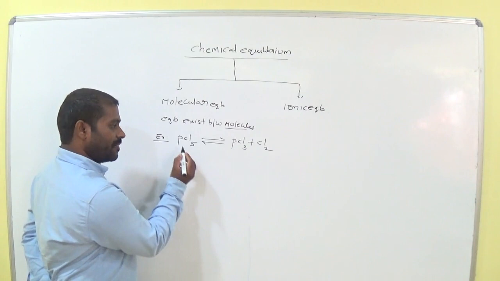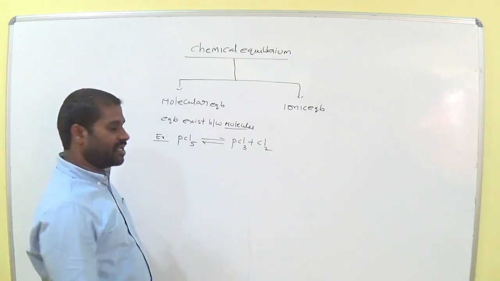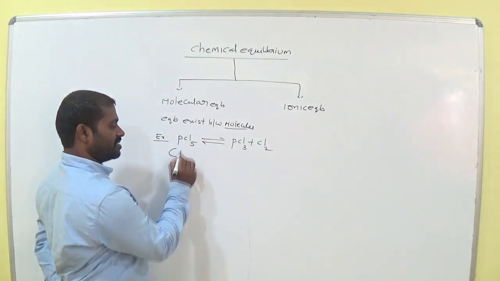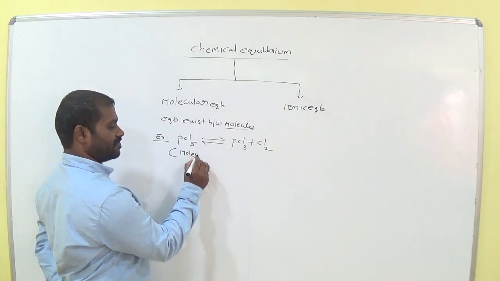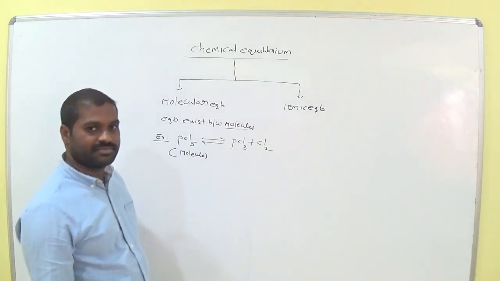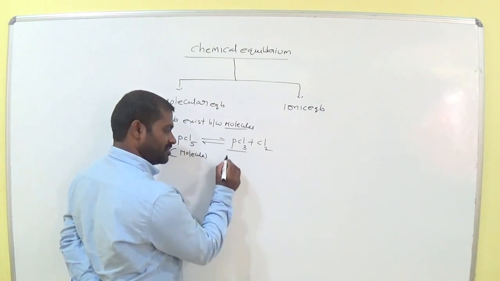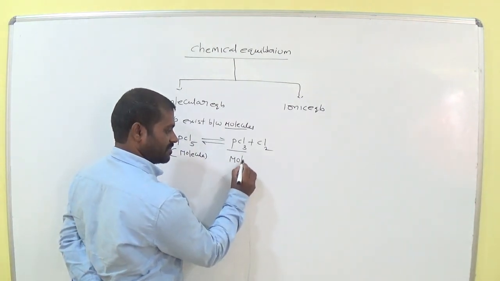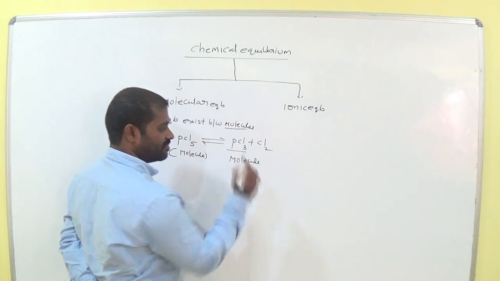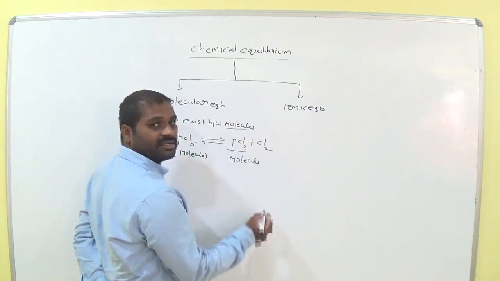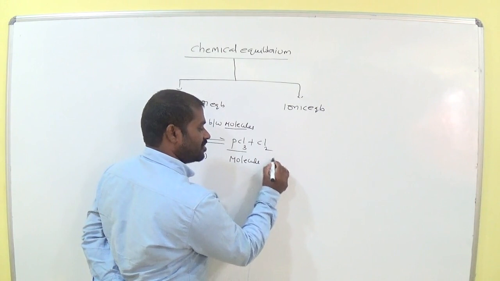So here PCl5 is a molecule, PCl3 is also a molecule, and chlorine is also a molecule.